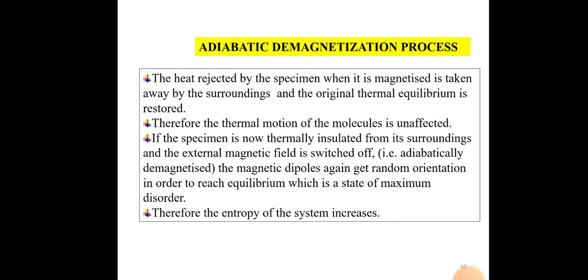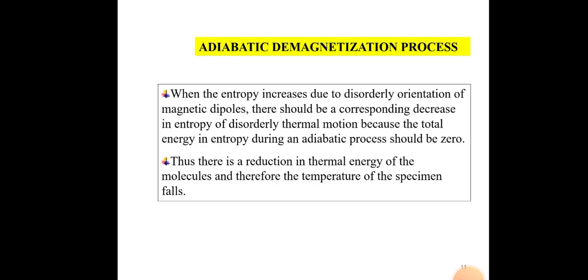Therefore, the thermal motion of the molecules is unaffected. If the specimen is now thermally insulated from its surroundings and the external magnetic field is switched off, that is, adiabatically demagnetized, the magnetic dipoles again get random orientation in order to reach equilibrium, which is a state of maximum disorder. Therefore, the entropy of the system increases.